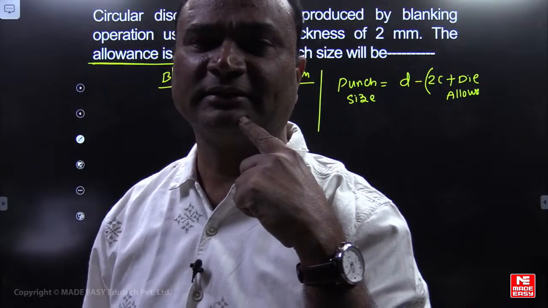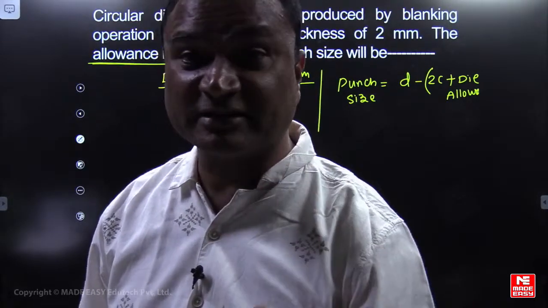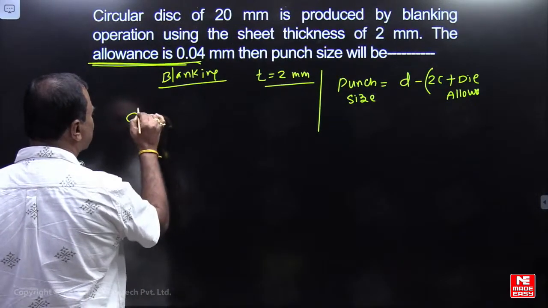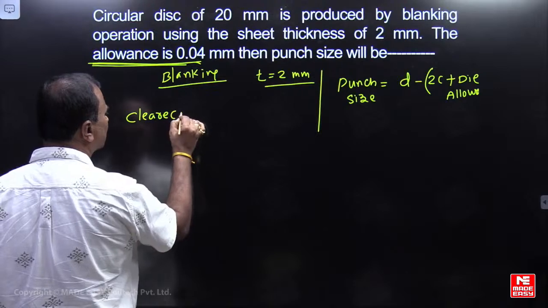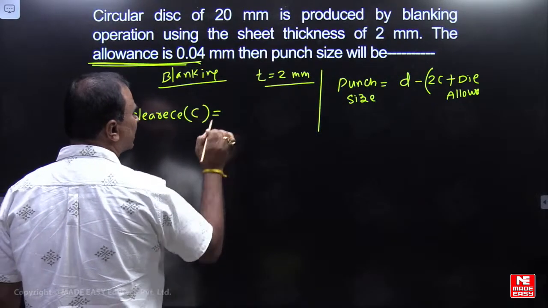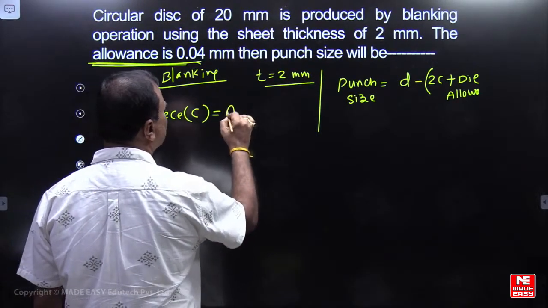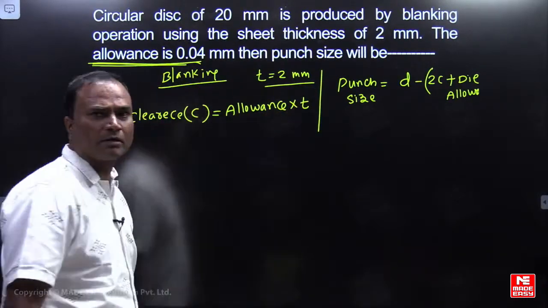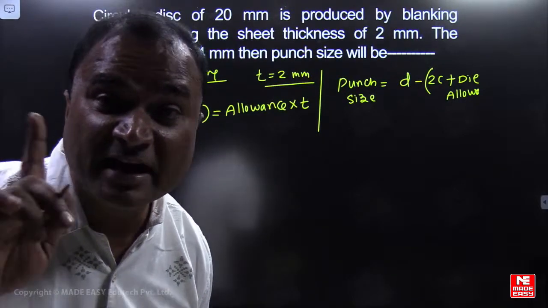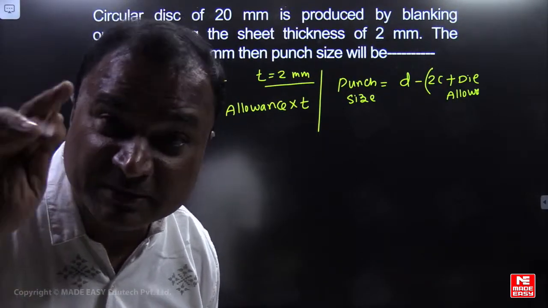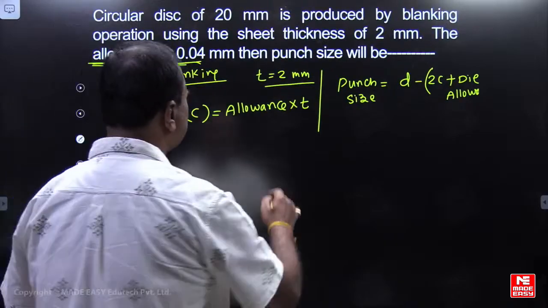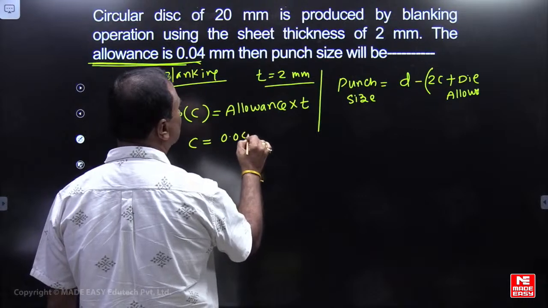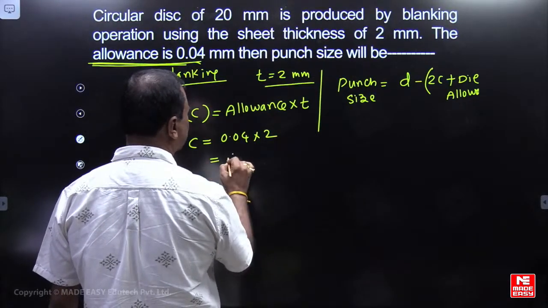The second point is that he has not given the radial clearance. So when only an allowance is given, the radial clearance C will be equal to allowance multiplied by thickness. It is not die or punch allowance, it is simply allowance. This allowance multiplied by thickness will give the clearance. The allowance is 0.04 multiplied by 2.